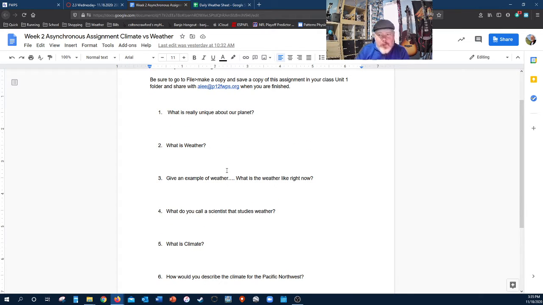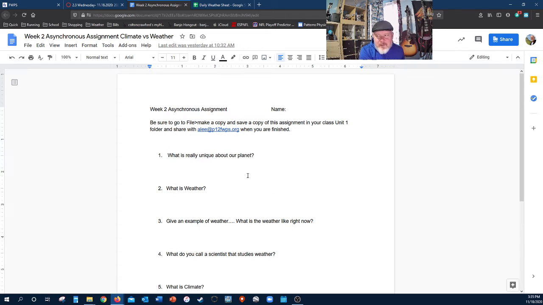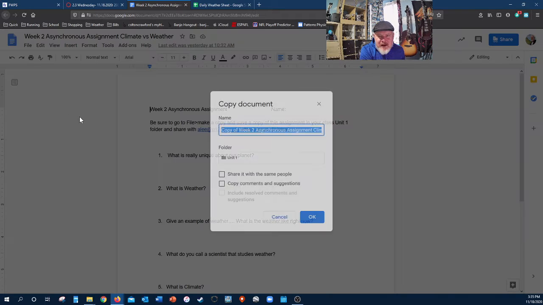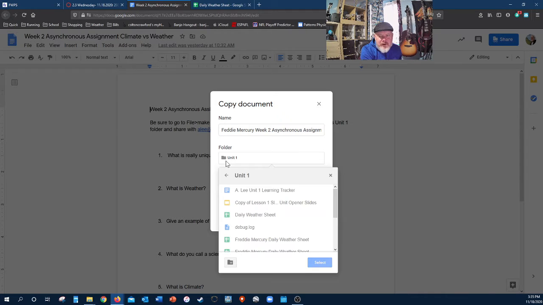Now, before you can do anything with this, you're not going to be able to edit it. Don't go up here and say request editing rights. What you need to do is go to File, Make a Copy, and where it says Copy of Week 2 Asynchronous Assignment, you want to get rid of the copy of words and write your name. So if your name is Freddie Mercury, write in Freddie Mercury week 2, and then make sure you're in the right folder.